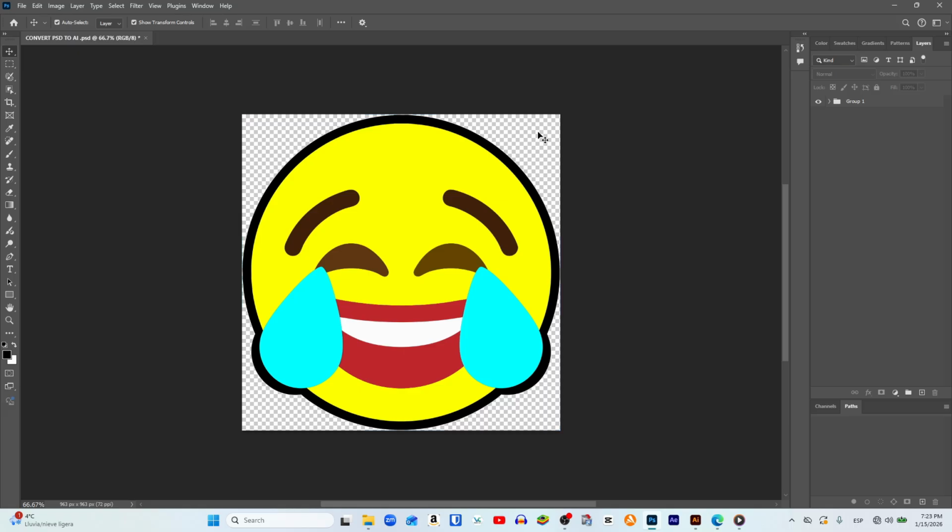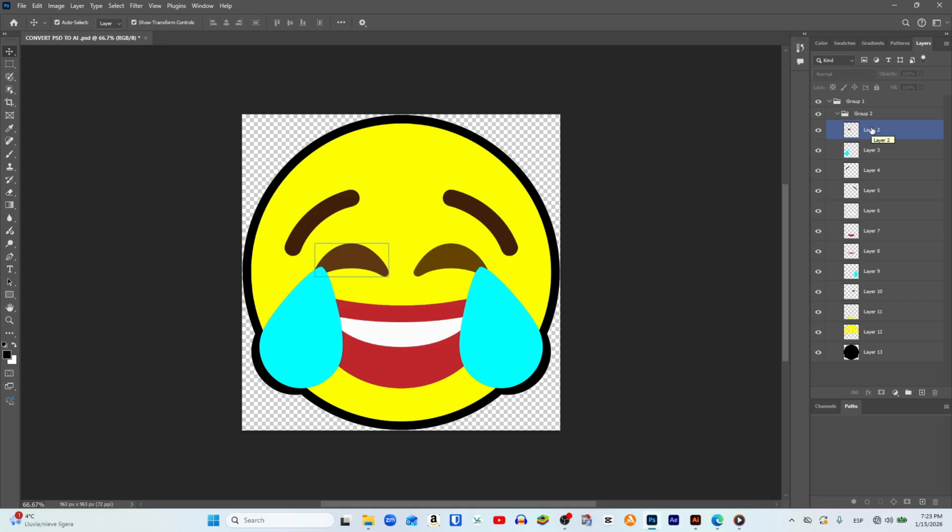To do this, the first thing we do is go to the Layers panel located on the right side of the workspace, where we will see a main layer called Group 1. First, we need to expand it, so we click on the arrow to the left of its name. We do this with all the groups that are created, and in my case, I need to do it one more time in order to see all the other layers fully expanded.